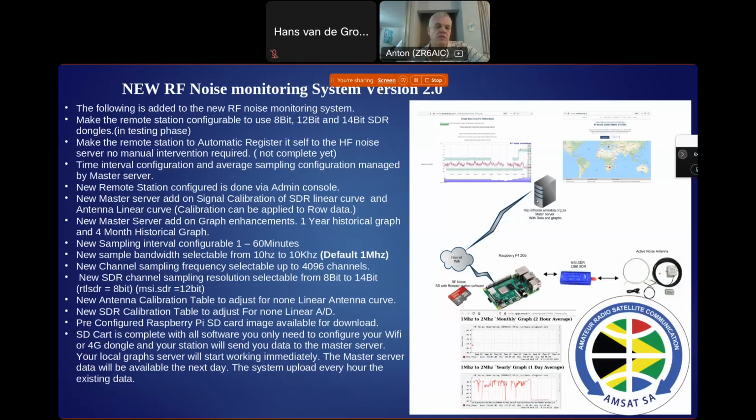We've basically standardized on the active loop antenna, and the reason for that is it's reasonably sensitive for the HF band, reasonably small.